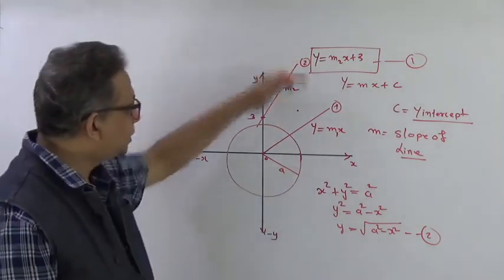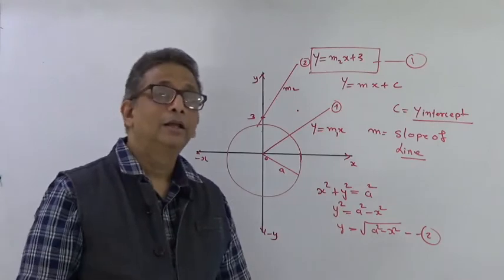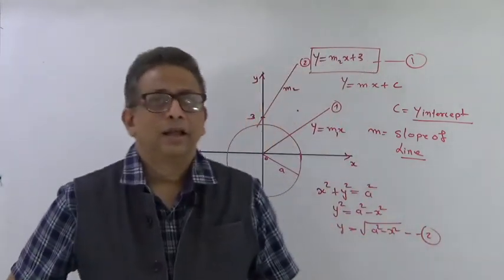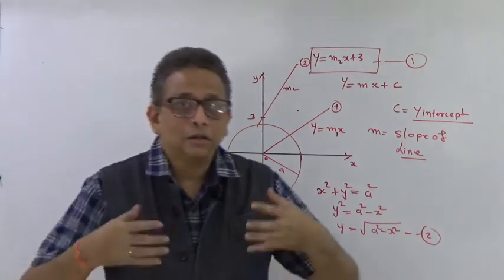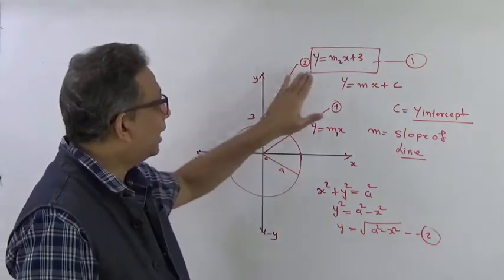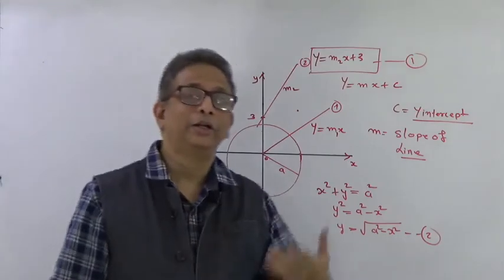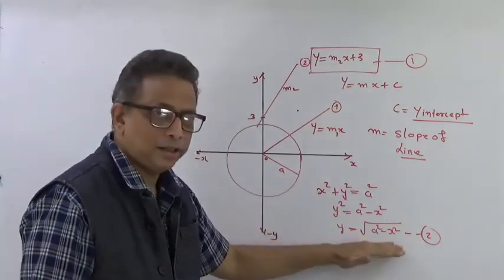So what does this equation give? It is a relation between the x coordinate and the y coordinate. Now try to understand: any relation between x and y is termed in mathematics as y being a function of x. So y is dependent on x, in what way? By this relation or by this relation.